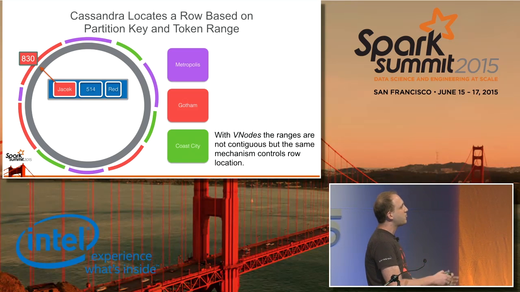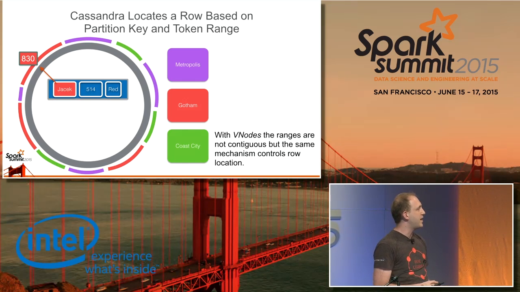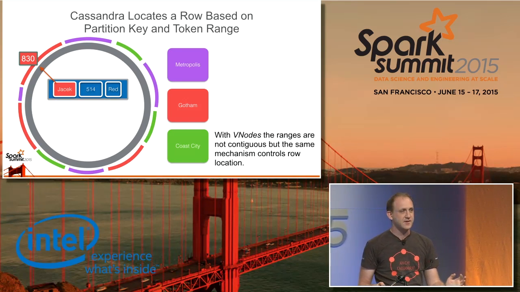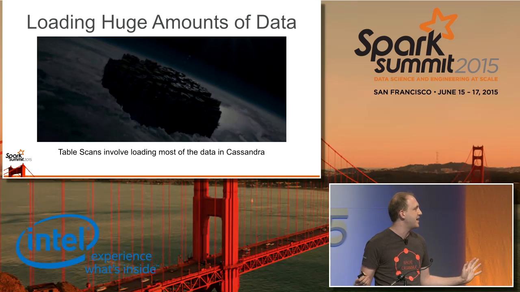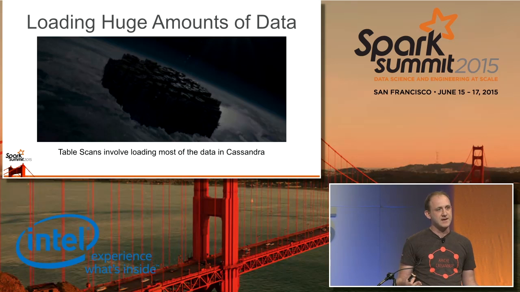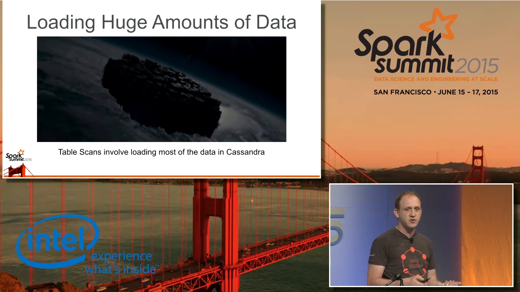So, given that we have all of our data basically assigned a particular home based on its token, we want some way of reading all of these values, going over the entire token range, and getting all of this data out of a particular table. So with that, let's talk a little bit about loading huge amounts of data. And that's basically, in the Cassandra connector, a full table scan. And a full table scan means we need that entire token range turned into a Spark RDD.